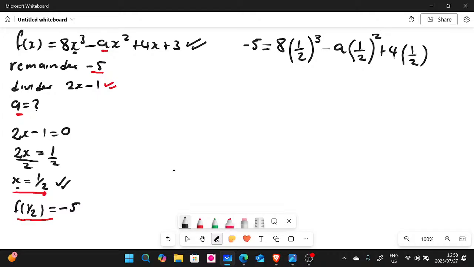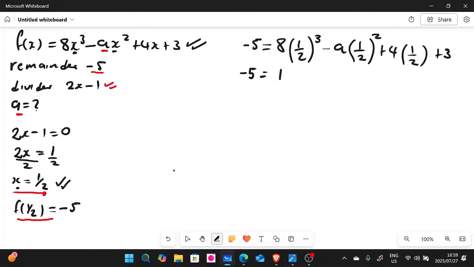Oh, I forgot to square this one. Remember, this x is squared there. And 4 multiplied by half plus 3. There we go. So we just simplify. On the left hand side, we have negative 5. We're just going to leave it like that, guys. Just leave it as negative 5.